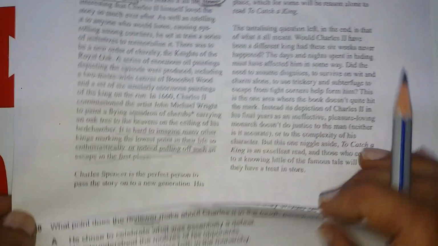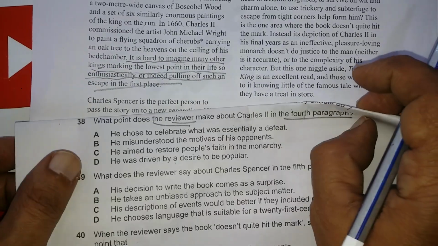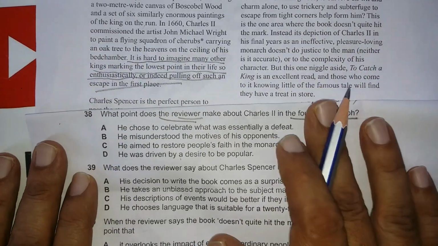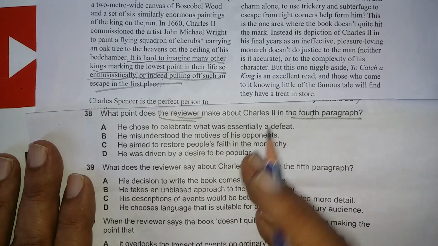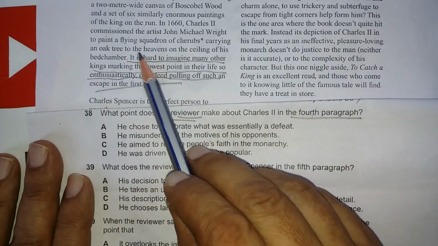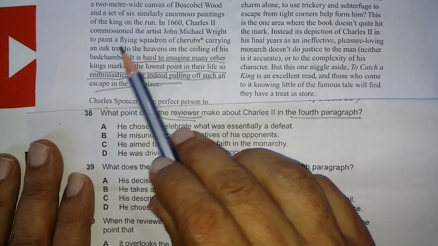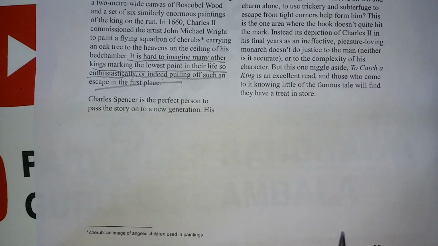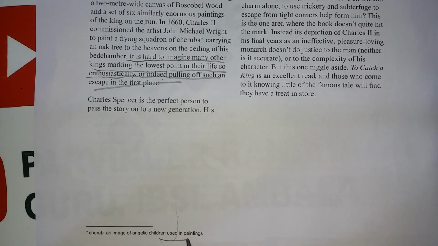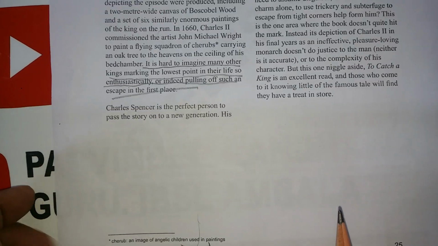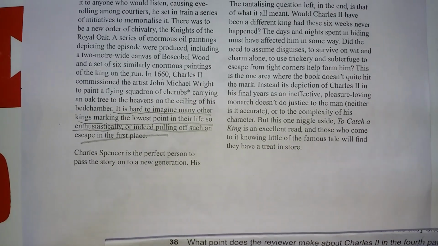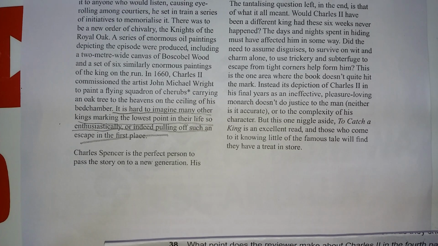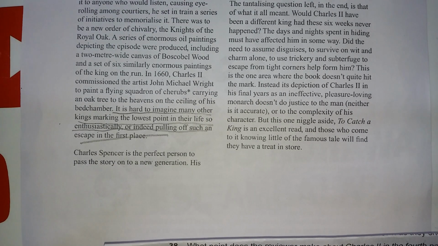It is hard to imagine many other kings marking the lowest point, because he ran away and he marked that. It means he even hired or commissioned an artist to paint a flying squadron of cherubs. So what's the meaning of cherubs? An image of angelic children used in paintings, right? So this is a point here. Okay, so it means he was telling his story in such a great manner, that I escaped. It was a great time for me.